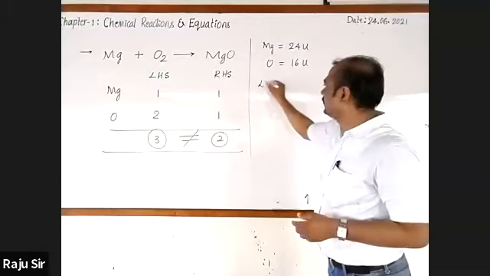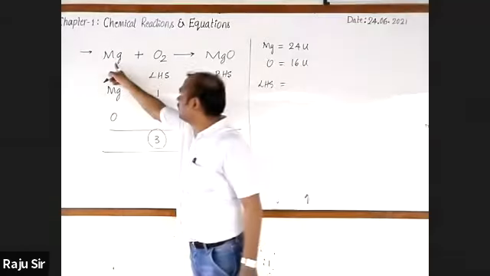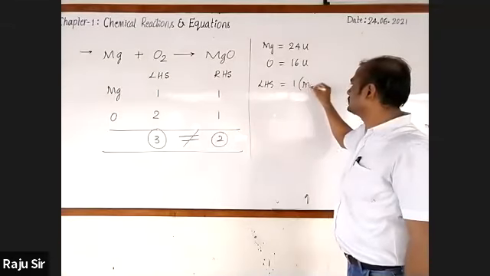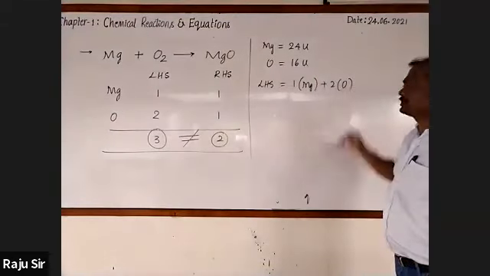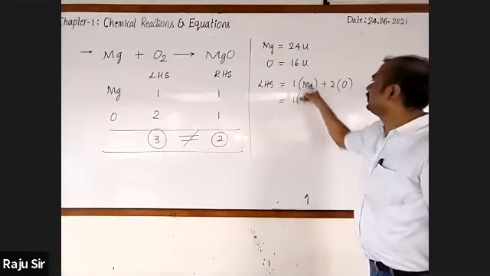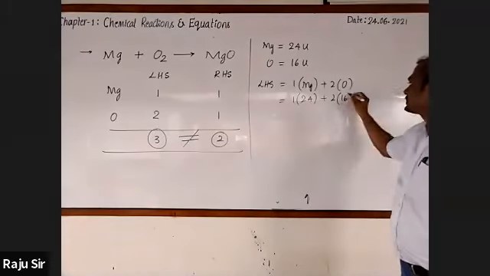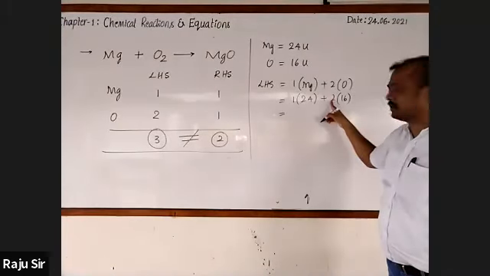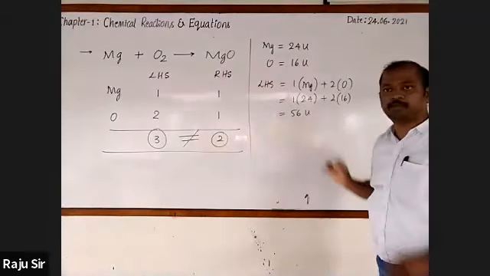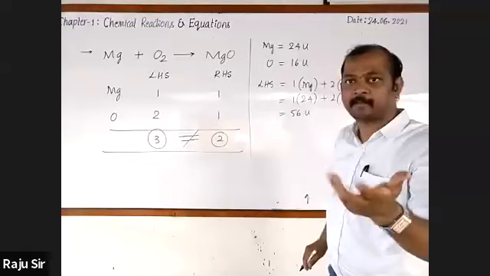Now I'll take the LHS part of the chemical equation. See, here we have one atom of magnesium and 2 atoms of oxygen. Count the mass here. Magnesium, 1 into atomic mass of magnesium, 24, plus 2 into atomic mass of oxygen, 16. 16 twos are 32, 32 plus 24, it is 56 unified mass. Did you understand? Yes. Okay.